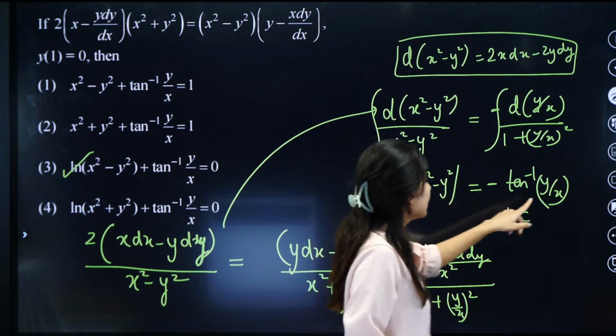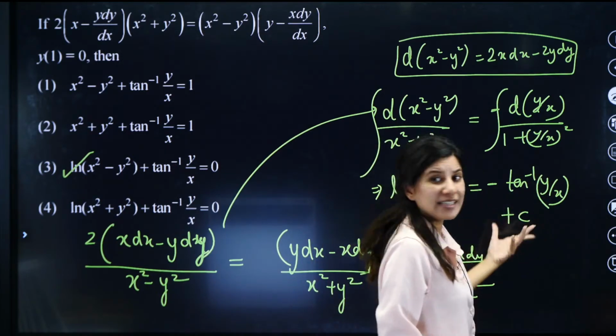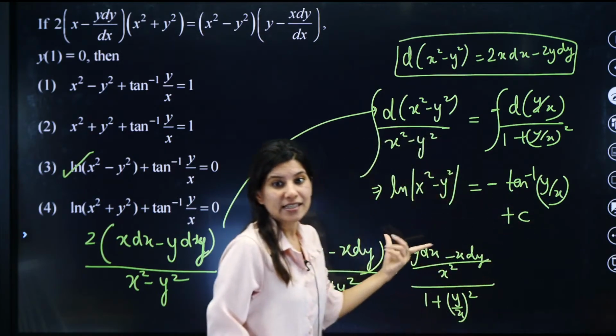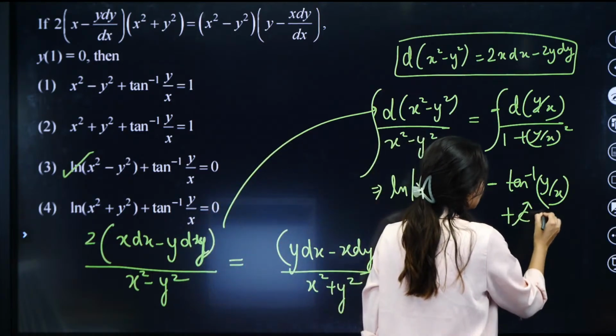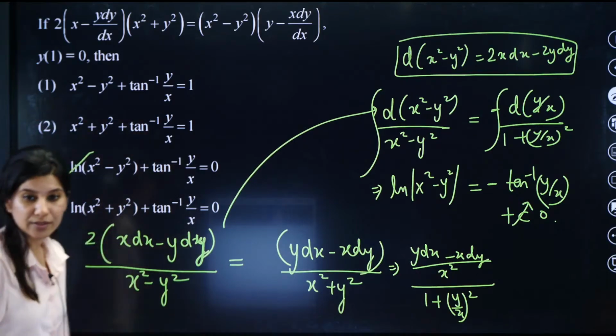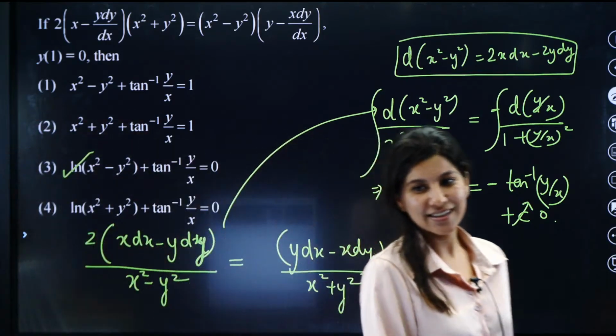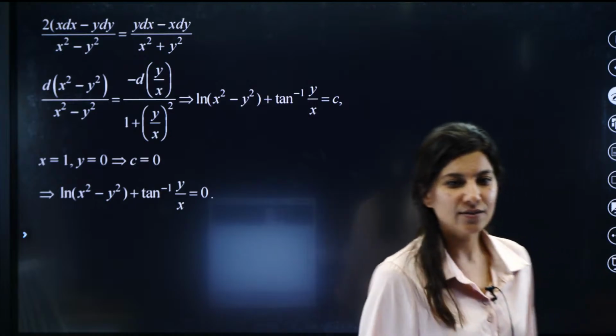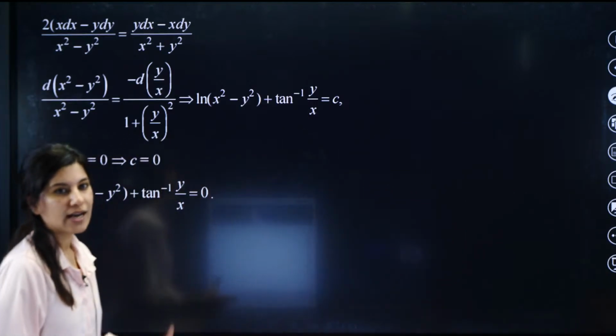What do you get? This is 0, and tan inverse 0 is again 0. So C is coming out as 0. Yes, C is 0 the moment you put x equals to 1, y equals to 0. So this is what you get. Option 3 is absolutely right. Correct? Yes. Okay. All right. So yes, this is it. Can you see that?